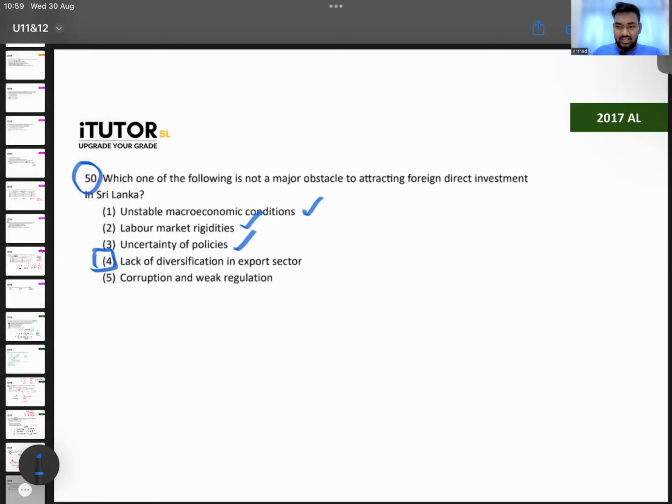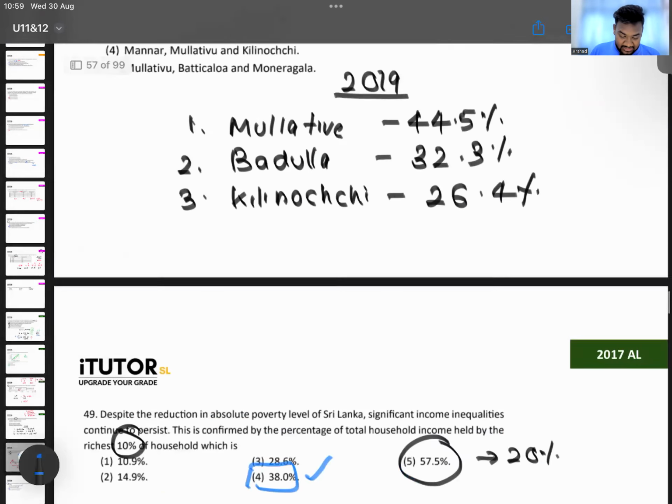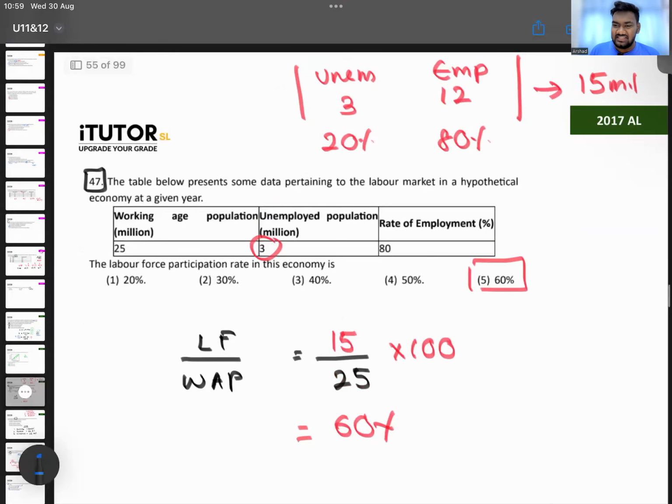Okay. How well did you all do? Labor market rigidity, yes, definitely an obstacle, right? Rigidity means very hard to change, right? So many rules and regulations. That's what you call labor market rigidity. So if you have so many rules and regulations, people don't want to come. Okay, right. That's the thing. What is 47? Yes, 47 is a very easy one, right?